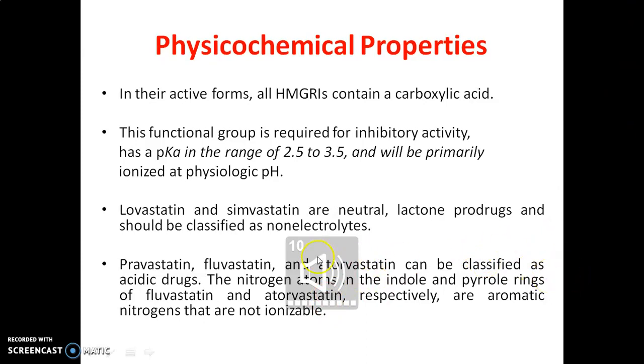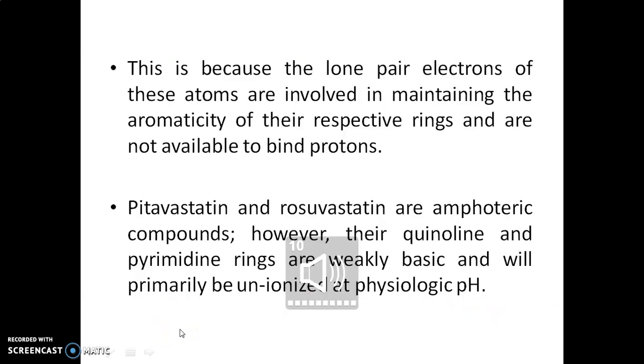The nitrogen atoms in the indole and pyrrole rings of fluvastatin and atorvastatin respectively are aromatic nitrogens and not ionizable. This is because the lone pair electrons of these atoms are involved in maintaining the aromaticity of their respective rings and are not available to bind protons.